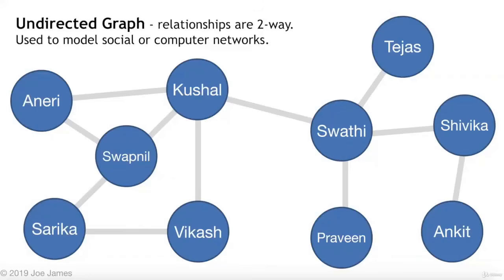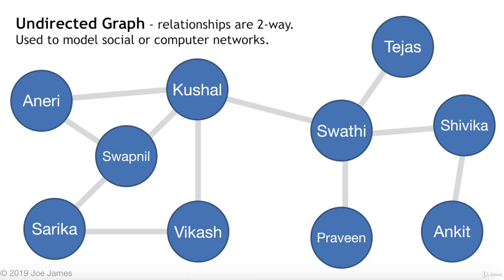So another really important data structure is graphs. Graphs are perfect for modeling real-world objects in a lot of cases. A graph consists of vertices and edges connecting those vertices. So for instance, in a social network, the vertices could be people, right? And the connections are friendships or relationships between people.